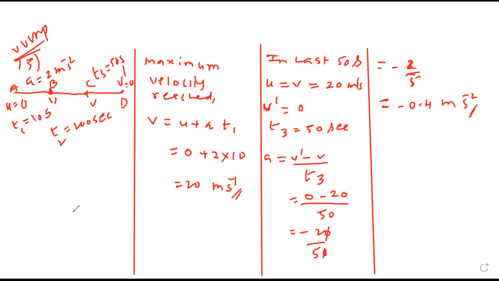Perfect. Abhik, you are there or where have you gone? Yes, sir, I'm here. So respond. If you are here, then have you followed? There are three parts of motion. Yes, sir, followed. Now maximum velocity is at B, that means after 10 seconds. Then constant, then decreases. So I took time 10 seconds in which its speed will become maximum.